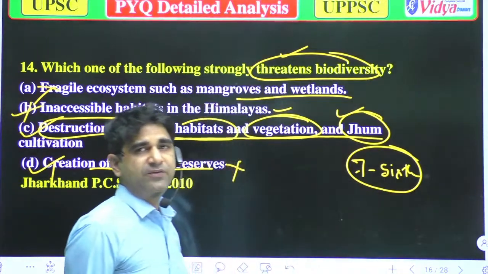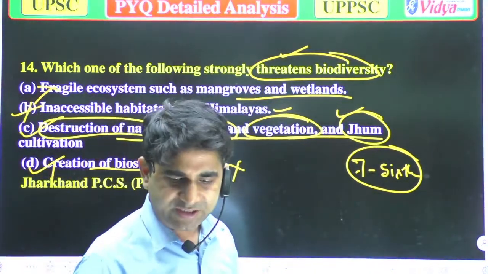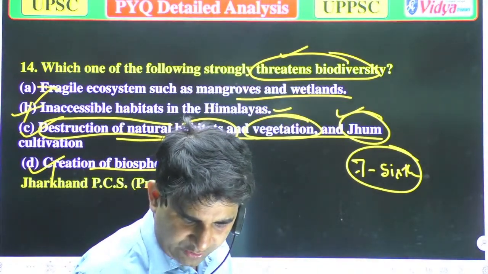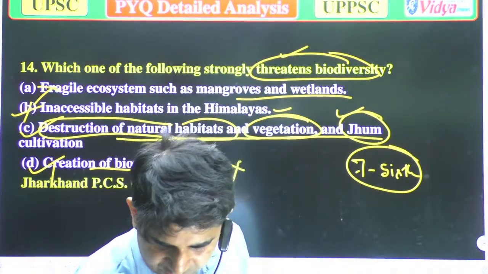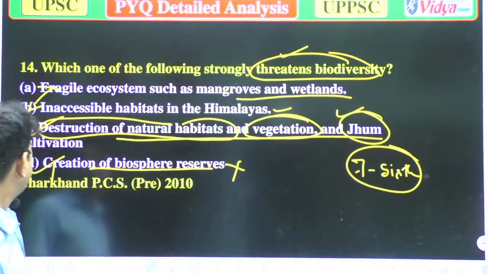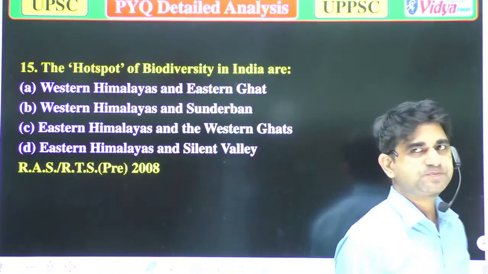So zoom cultivation will also decrease the biodiversity. So our option C is correct. Now we'll move to the next question.